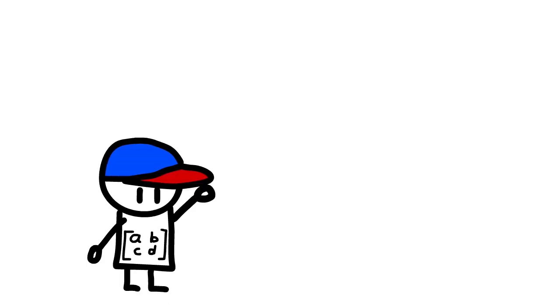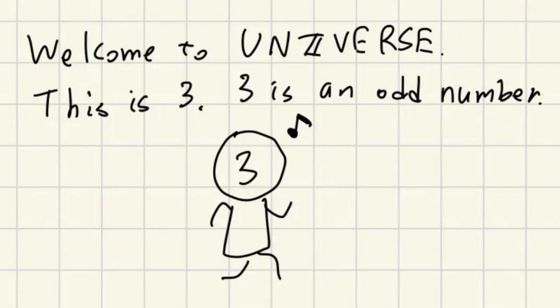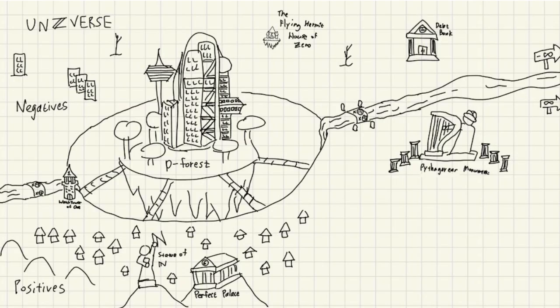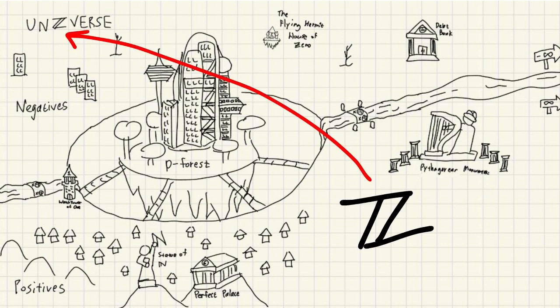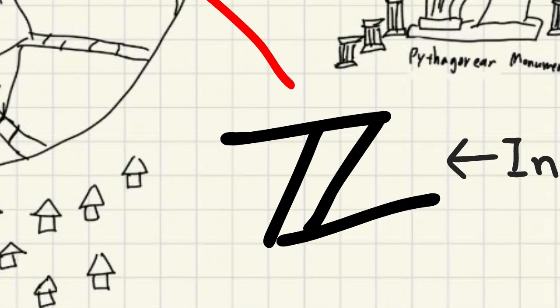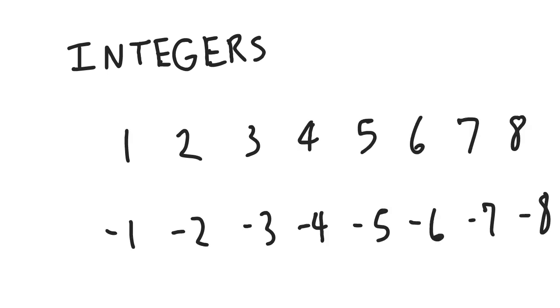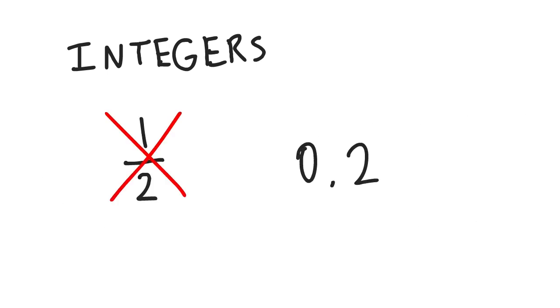What if numbers were characters in a universe? Linalg Library is a story about the number 3 traveling through the mathematical multiverse. Welcome to Z Universe, the universe of integers. The Z in the middle is the symbol for integers, and it kind of looks like a slanted eye. As you might know, integers are a set of positive and negative numbers and 0. The integers don't include any fractions or decimals.